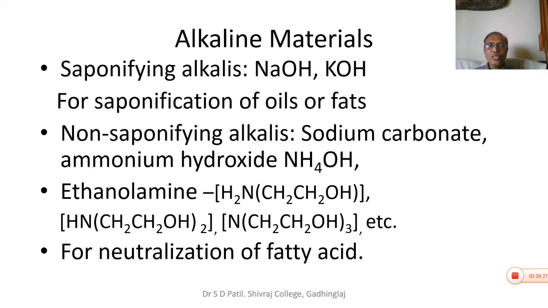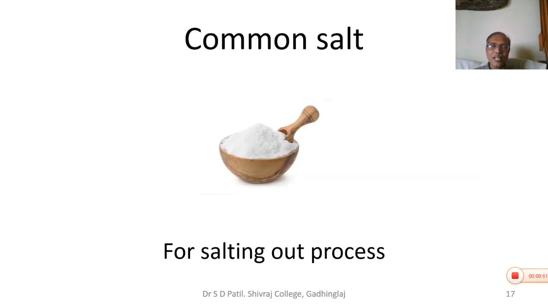So these non-saponifying alkalis are used for getting soap from fatty acid. That means these neutralize the fatty acid very easily, and non-saponifying alkalis can be handled very easily. Ethanolamine again has three types: monoethanolamine, di and tri. So these are alkaline materials.